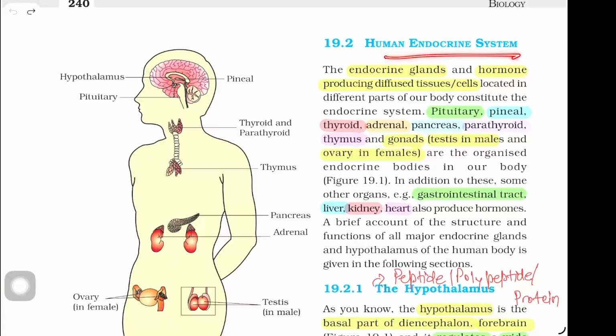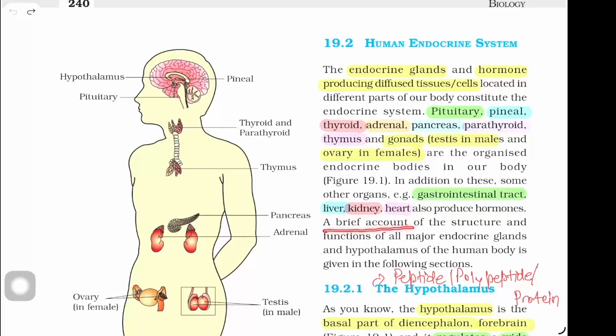Human endocrine system. The endocrine glands and the hormone producing diffuse tissues or cells located in different parts of our body constitute the endocrine system. Pituitary, pineal, thyroid, adrenal, pancreas, parathyroid, thymus and gonads, that is testis in males and ovary in females, are the organized endocrine bodies in our body, shown in figure 19.1. In addition to these, some other organs, for example gastrointestinal tract, liver, kidney, heart, also produce hormones.